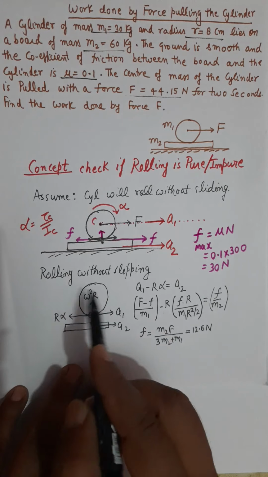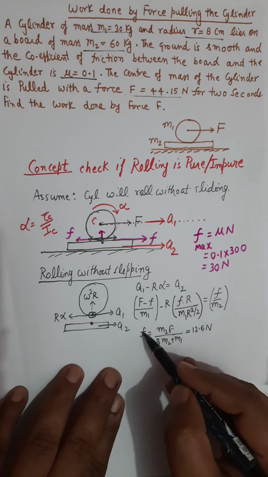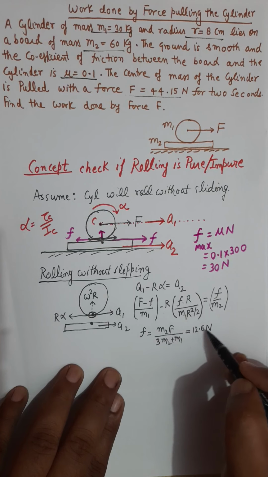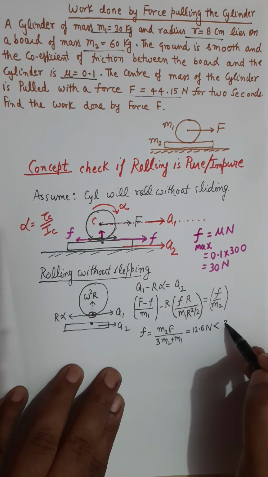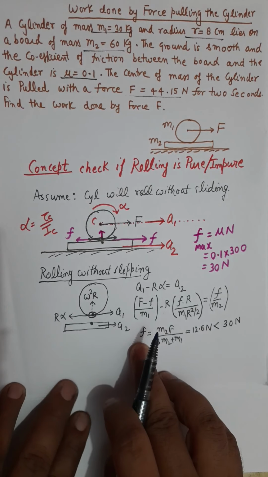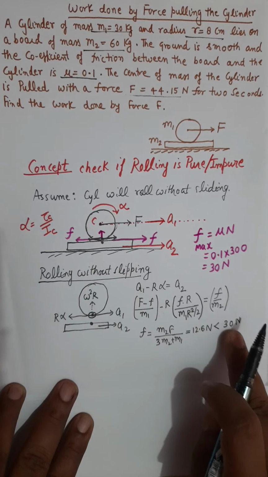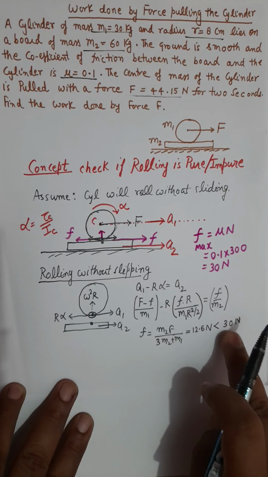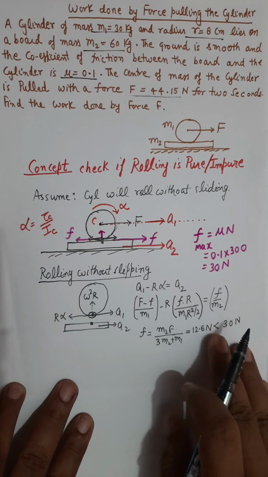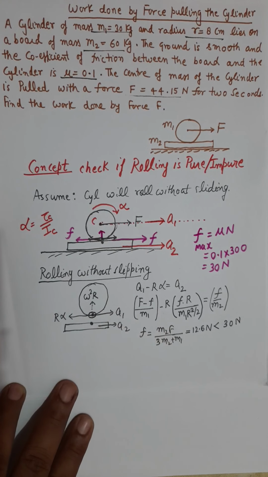So friction has a maximum value of 30 Newton, and as per our assumption of rolling without sliding, the calculated value of friction force is only 12.6 Newton, which is less than 30. Since the friction force required for rolling without slipping is less than its highest possible value, it means the assumption of rolling without slipping is perfectly okay.